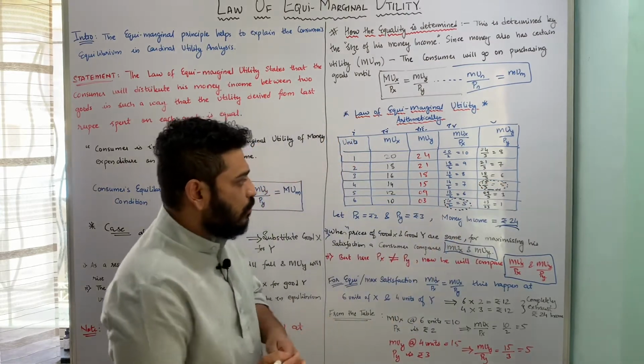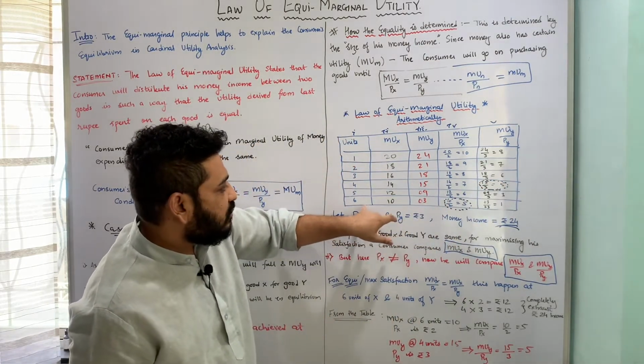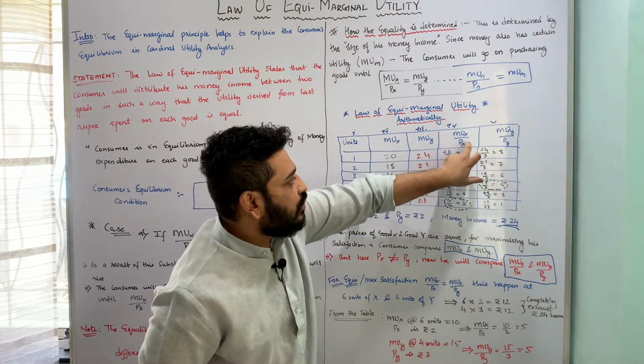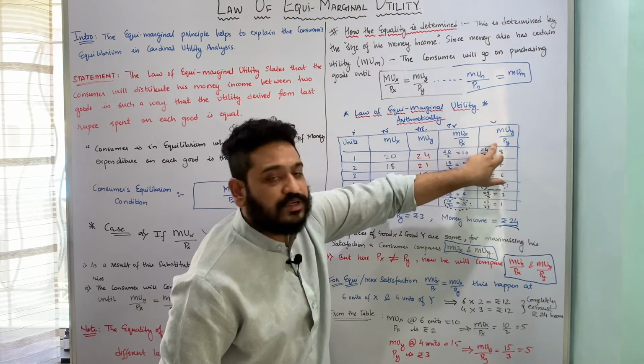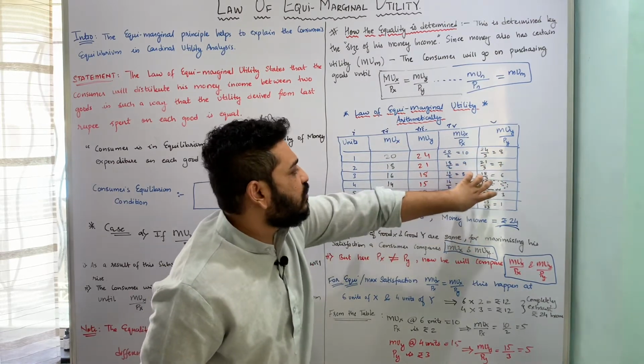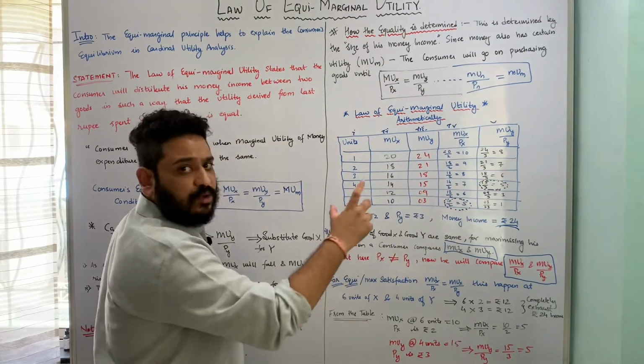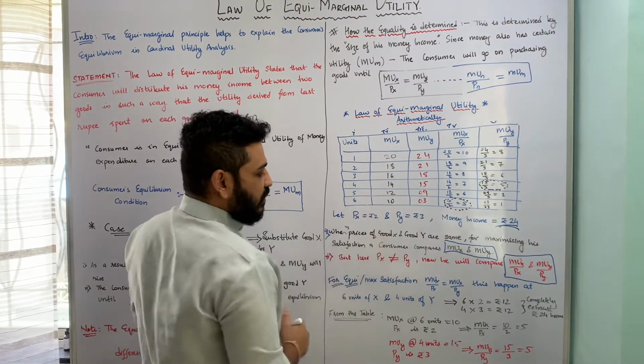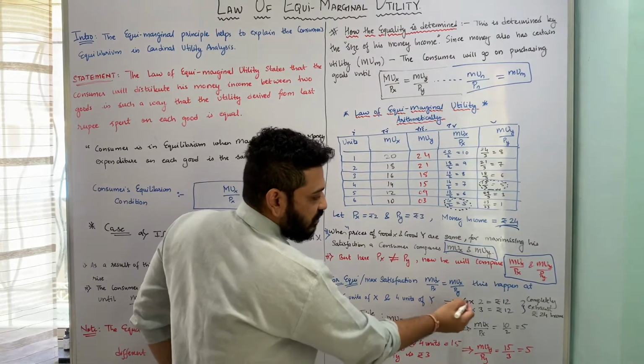So now, for equality, that is equality between marginal utility of X to price of X and marginal utility of Y to price of Y, these two conditions are really robust for us. Why? Because 6 multiplied by 2 is exhausting how many rupees? 12 rupees.